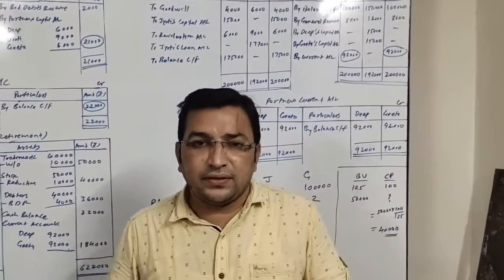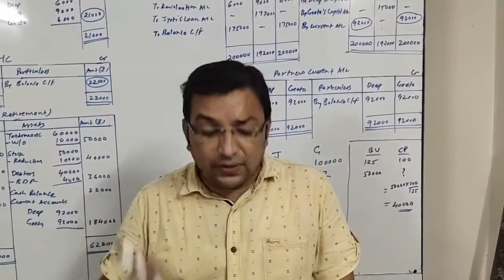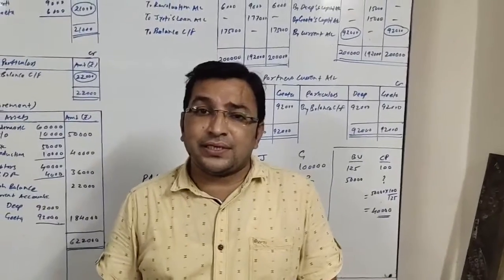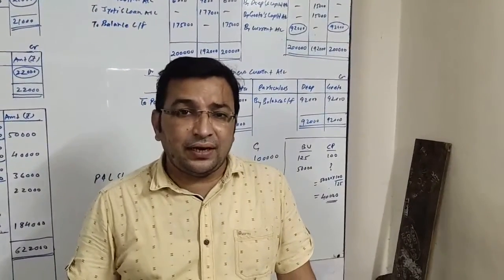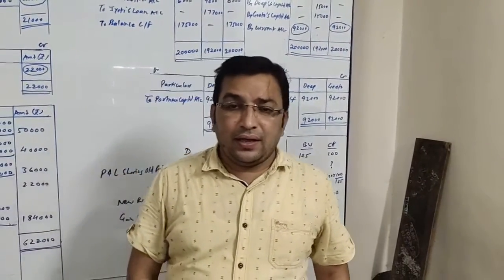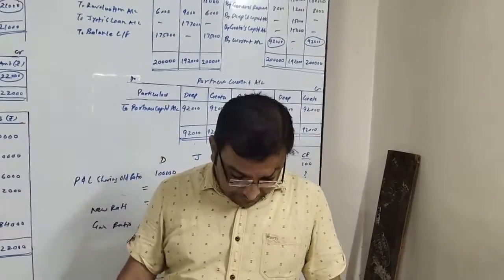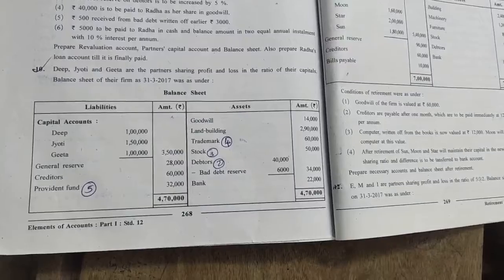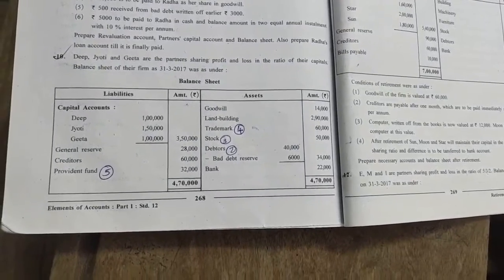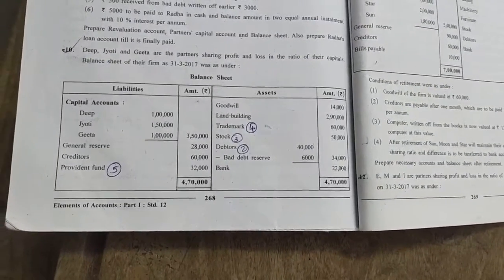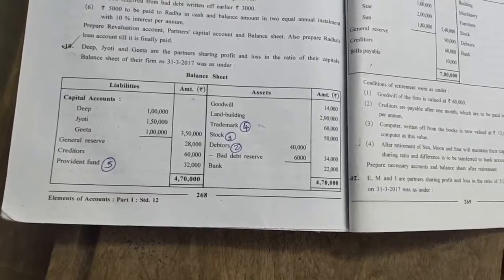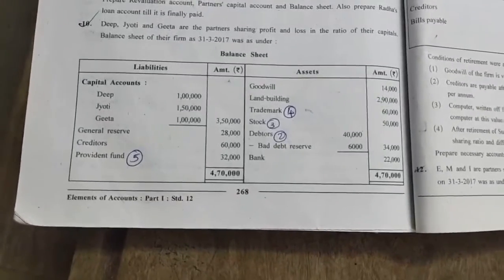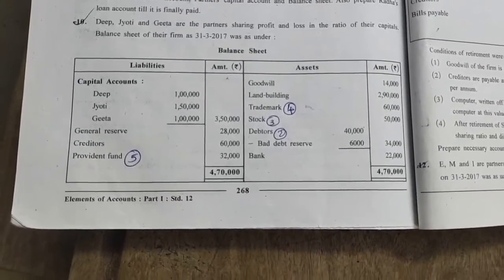Good morning, students. In this lecture, we will be solving sum number 10 of retirement, which is given on page numbers 268 and 269. Let us see the sum. Deep, Jyoti and Geeta are partners sharing profit and loss in the ratio of their capital. The balance sheet of their firm as on 31/3/2017 was as under. Balance sheet is given and then adjustments.